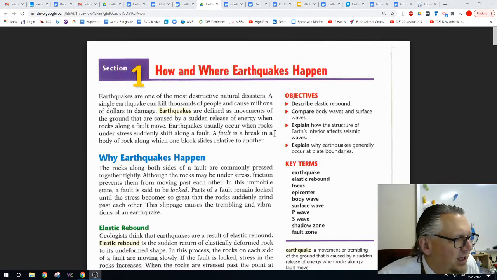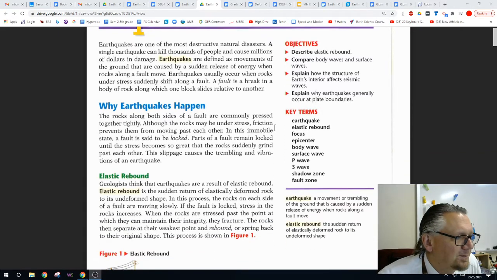A fault is a break in a body of rock along which one block slides relative to the other.